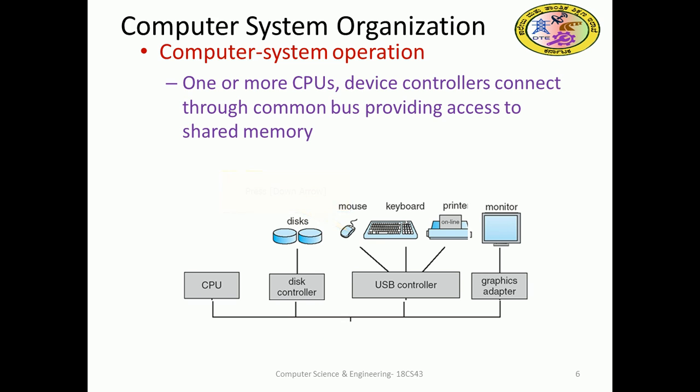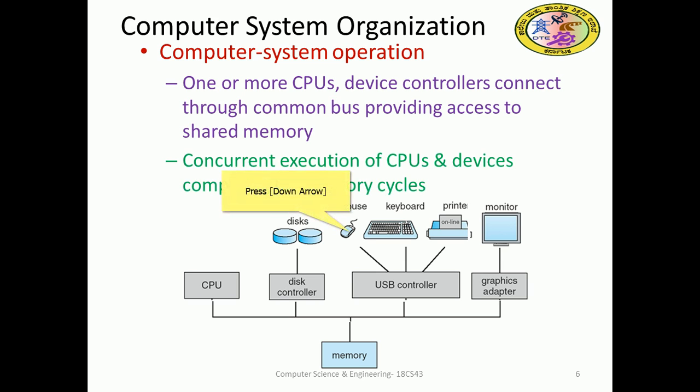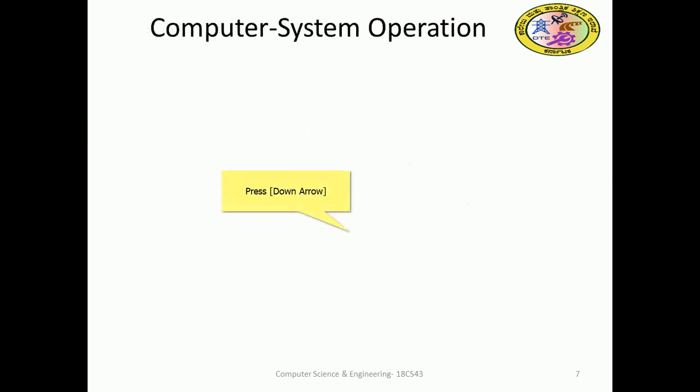Of course, the memory. This organization of the system we have seen in the computer organization course. A common bus will be there, and it shares the memory. So there is concurrent execution of the CPU and device controllers competing for memory cycles.